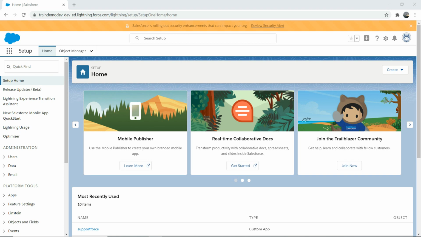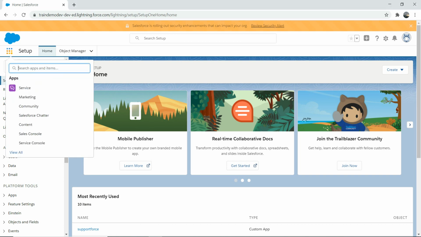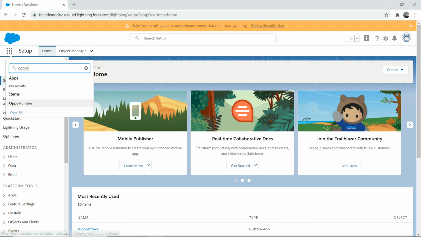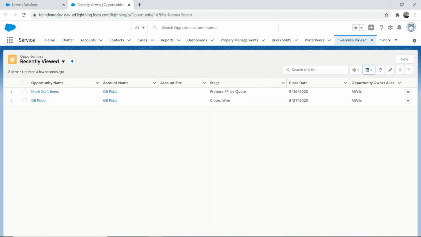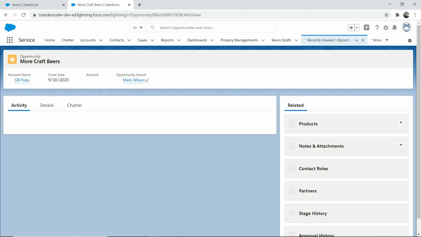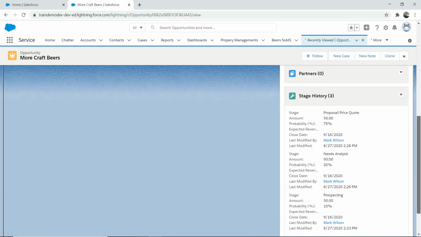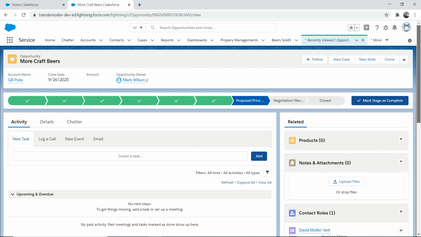Okay, so let's go to opportunity first for a second. So we go to opportunities here. We're going to open in a different tab. Let's change this view for a second to a different one. So let's go to More Crafts Beer. And you see there is no such thing called opportunity teams or opportunity split. I wanted to add that feature. To do that, you need to enable that in your setup. So let's do that first.